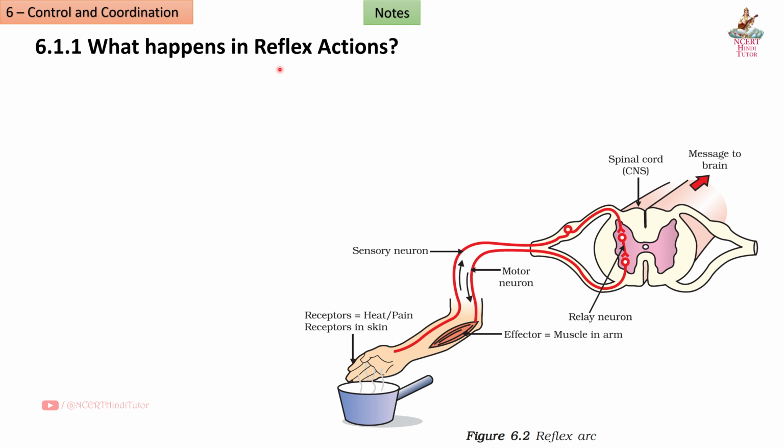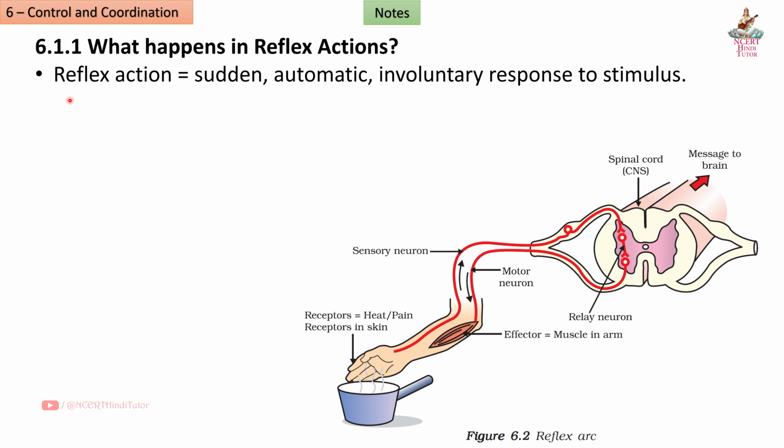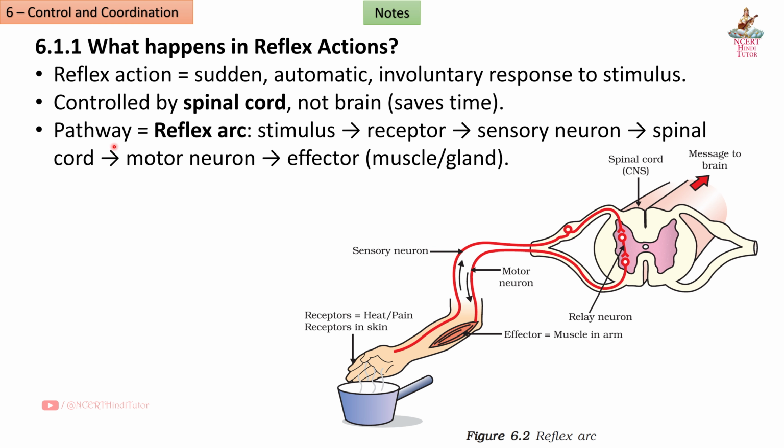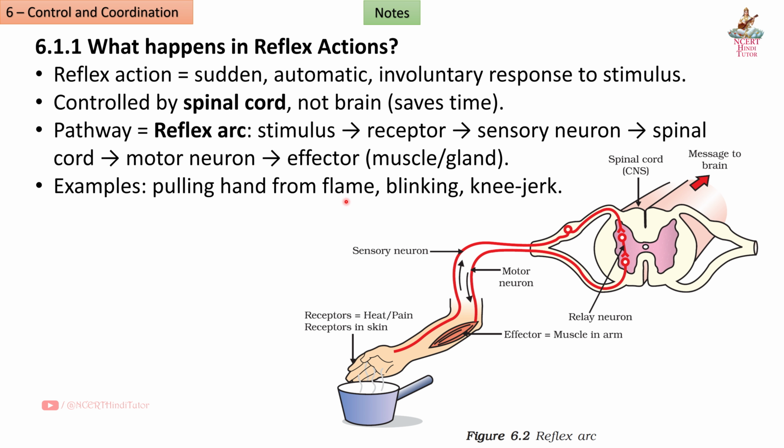6.1.1 What happens in reflex actions? Reflex action: sudden, automatic, involuntary response to stimulus. Controlled by spinal cord, not brain, saves time. Pathway: reflex arc. Stimulus to receptor to sensory neuron to spinal cord to motor neuron to effector, muscle, gland. Examples: pulling hand from flame, blinking, knee jerk.